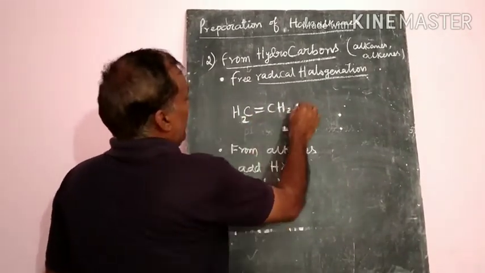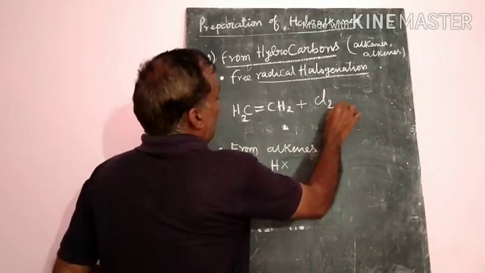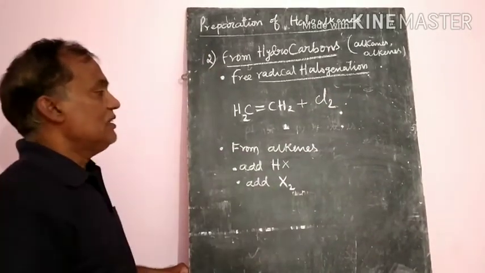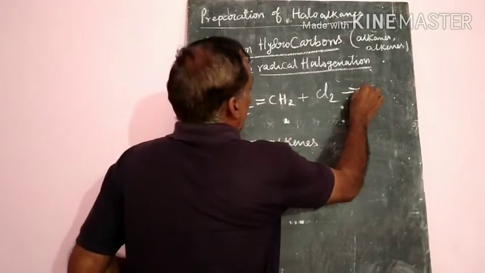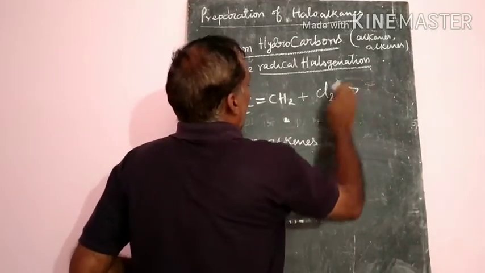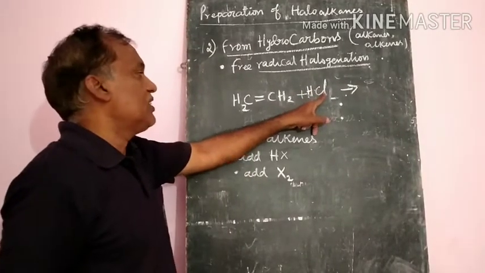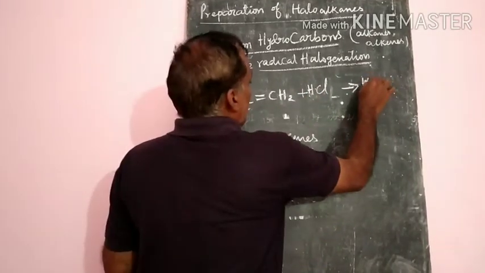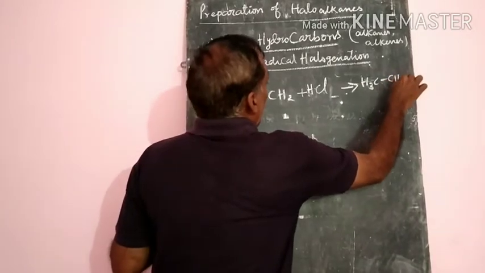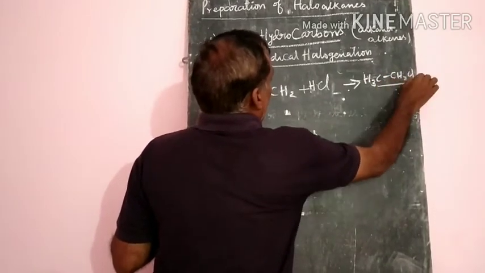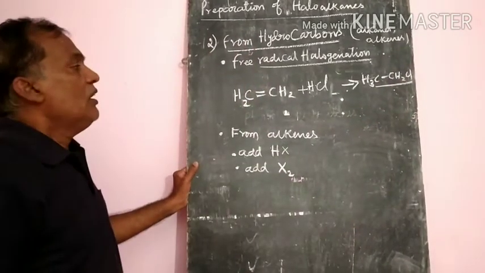If the compounds are treated with chlorine gas or bromine gas, then what will happen? They will form HCl. If hydrogen chloride is involved, you will get CH3CH2Cl, a haloalkane.